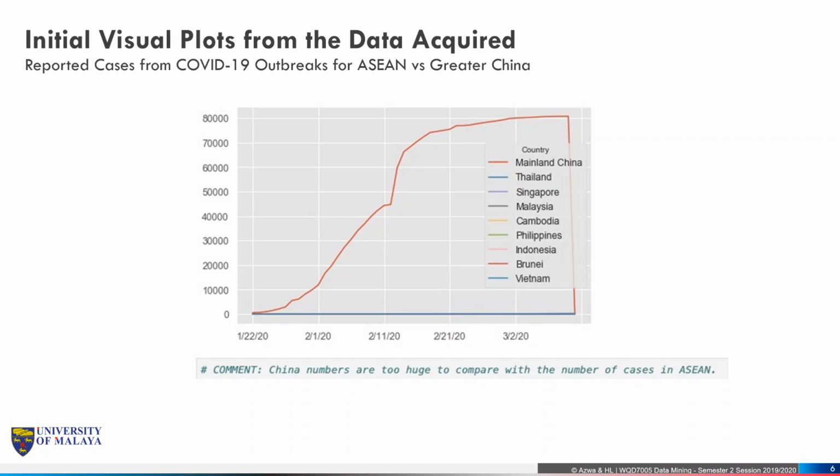In terms of comparison, when we try to look at the outbreaks in the ASEAN countries against mainland China, we found that it's a bit difficult for us to currently do our analysis because the China numbers of cases are just too huge compared to the number of cases reported in ASEAN countries.